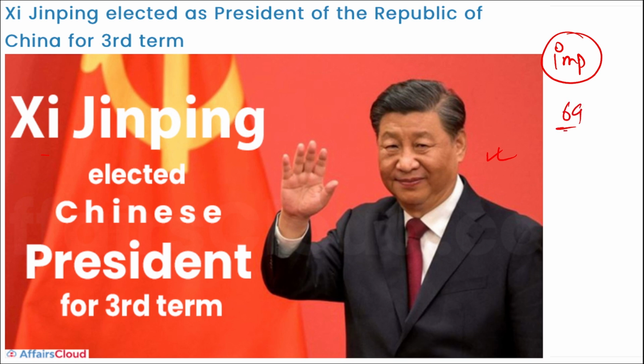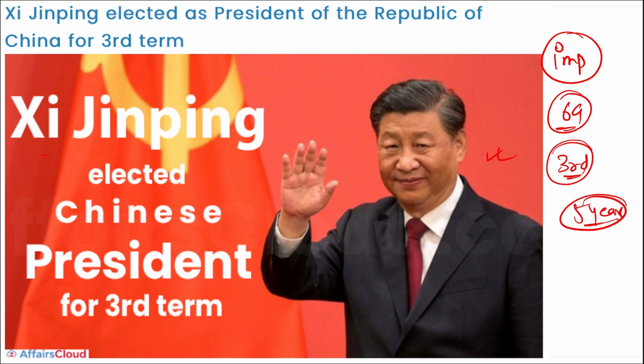He is 69 years old. This will be his third term, making him China's longest serving leader since Mao Zedong. Remember he has been appointed for a period of the next 5 years as the president of the Republic of China.